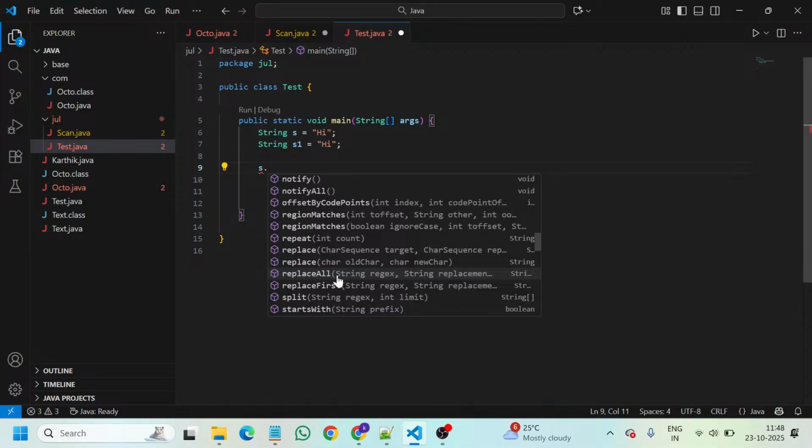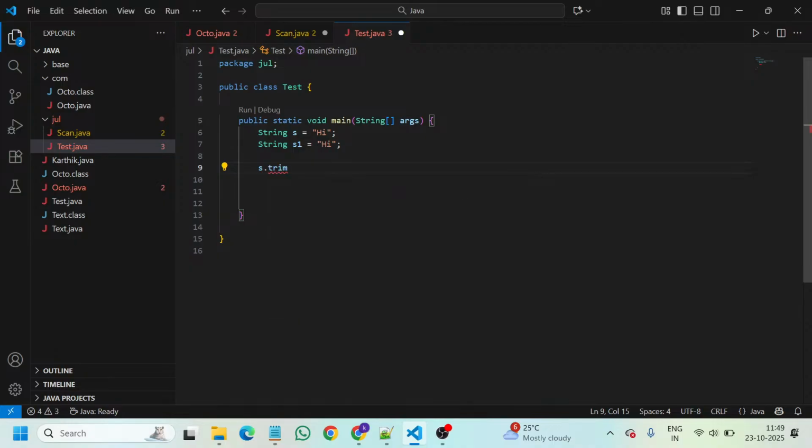You can simply click like this, trim. That's the reason I informed you there is no need to memorize those things. You can utilize Visual Studio Code, whatever IDE you are using, and simply click on the method that you want when it comes to strings. Likewise, of course, you can perform any number of things. Trim, toLowerCase or toUpperCase, of course you can use that.